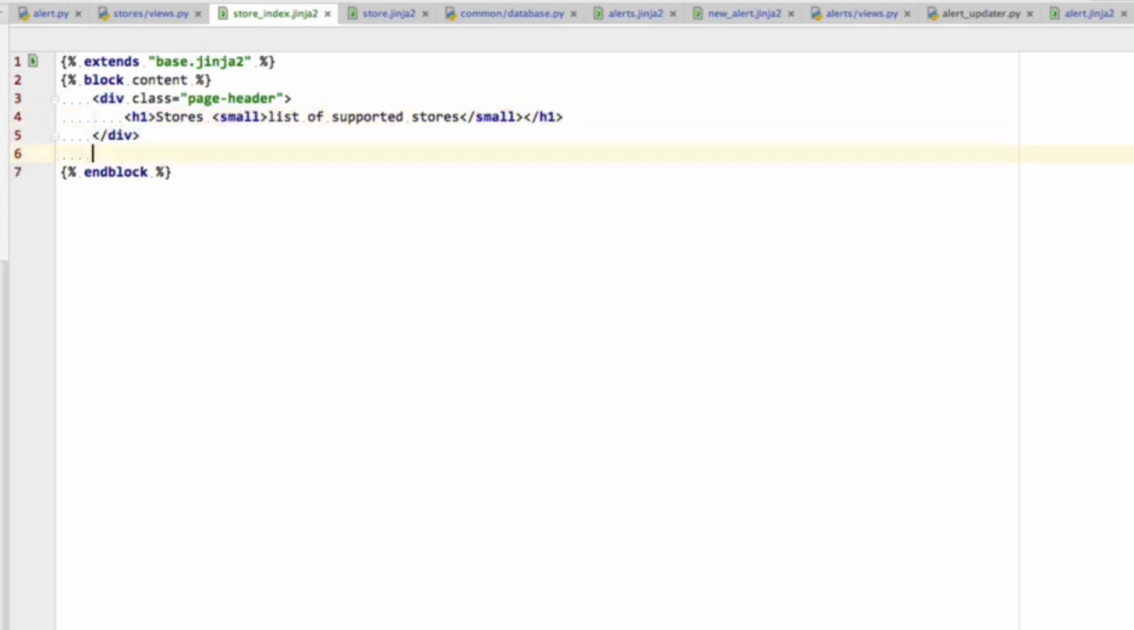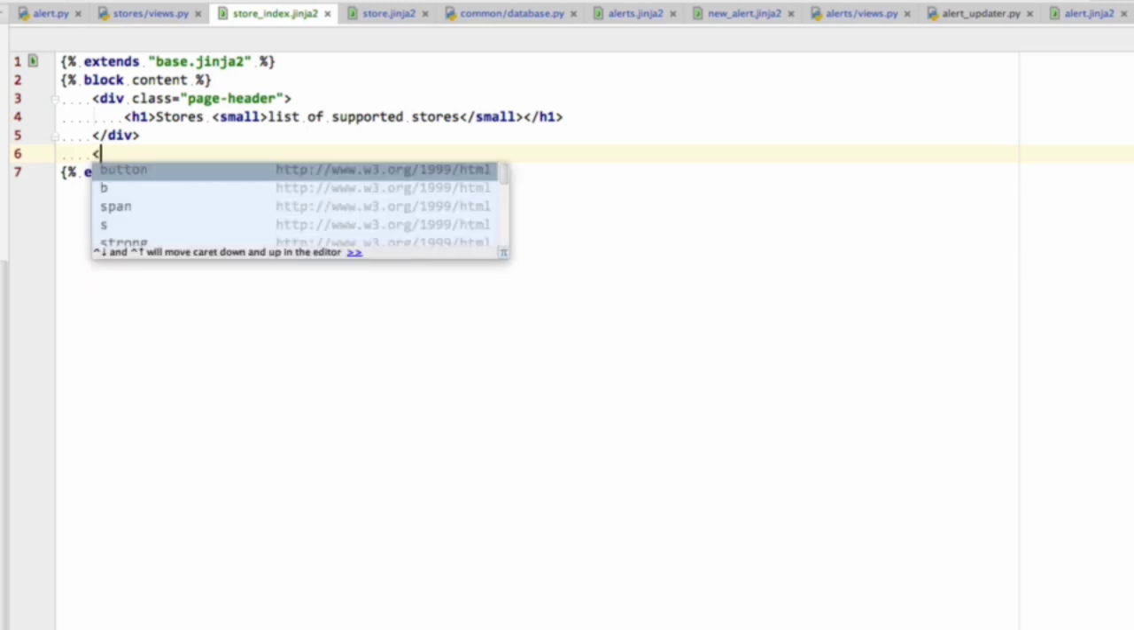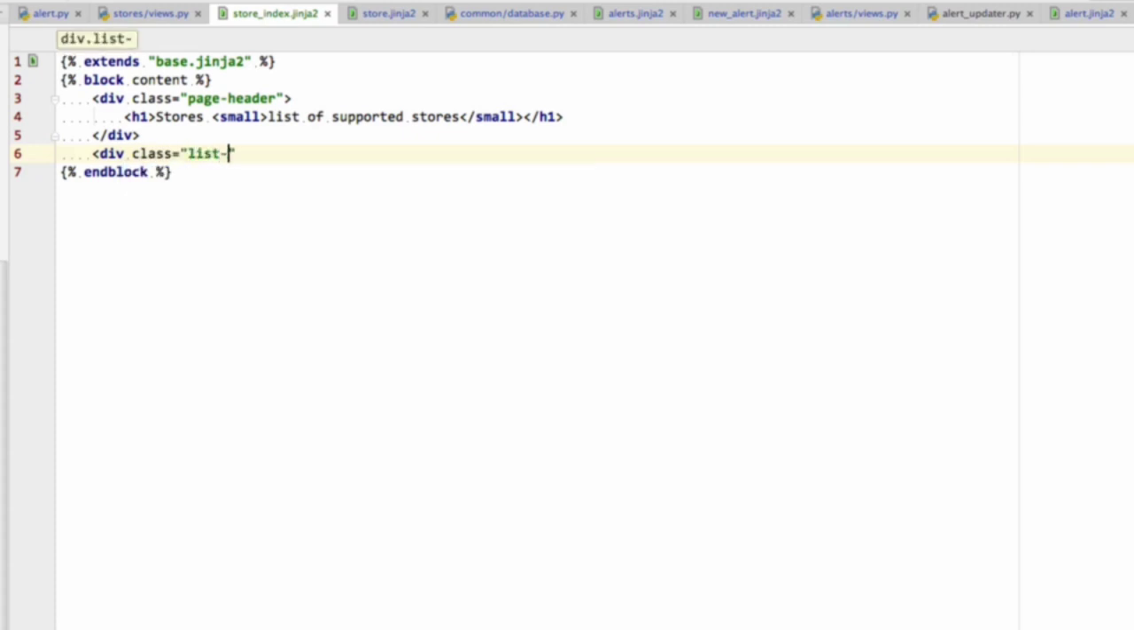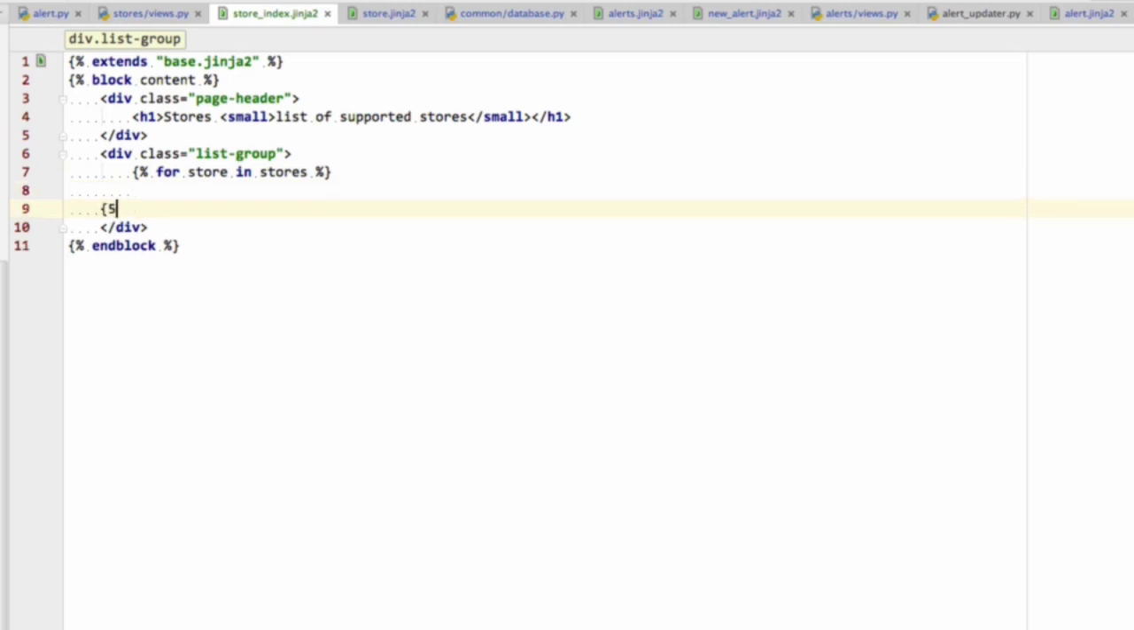And then we're going to have the list of stores. It's going to be just like the list of alerts. So I'm going to go ahead and create that. Div class is list-group. And we've used that in the list of alerts and in the user list. And then we're going to say for store in stores, and down here endfor.